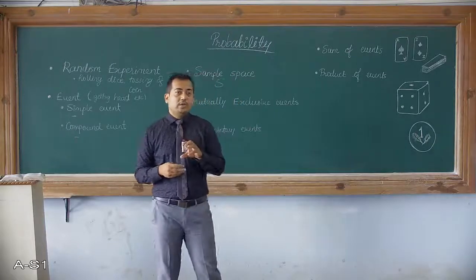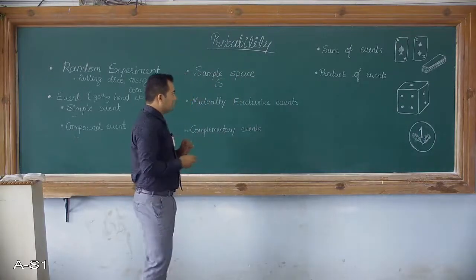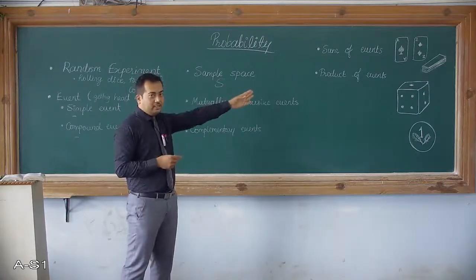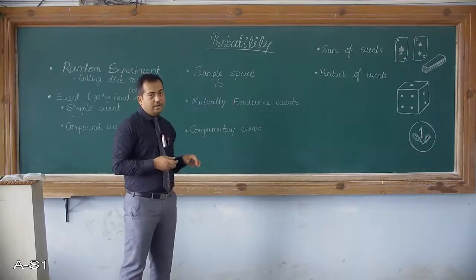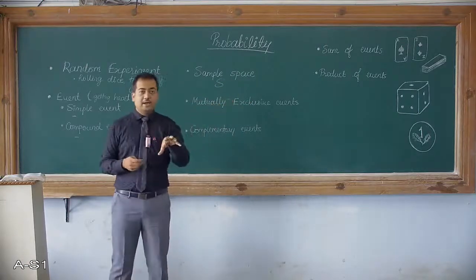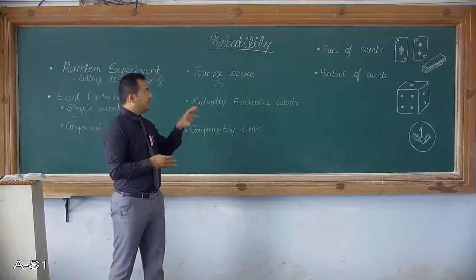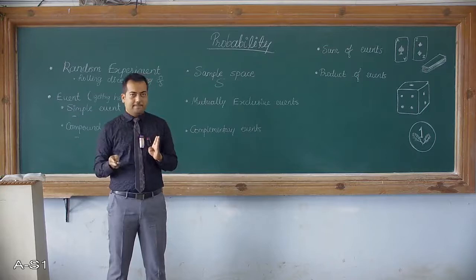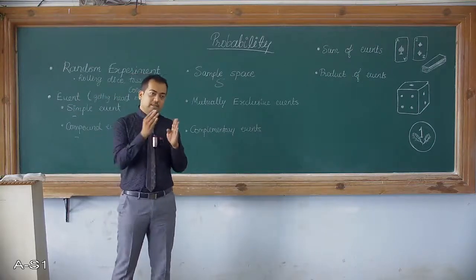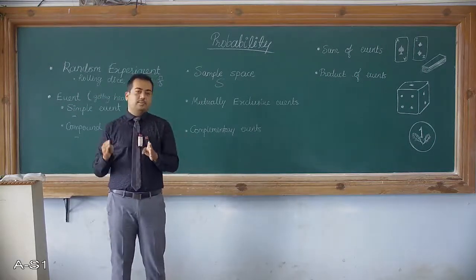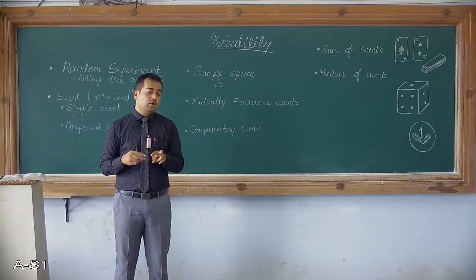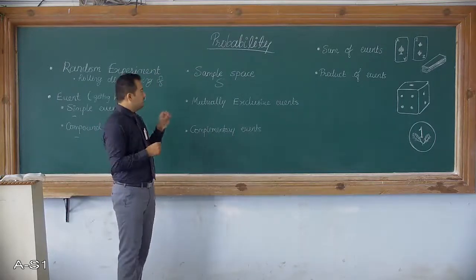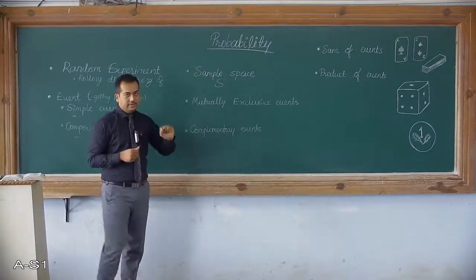Now in the case if we consider other examples, for playing cards, if you are drawing a card from the playing cards and you are looking for a red one, then if it is a red one, it cannot be black. Either it is red or it is black. So these two events are also called mutually exclusive events. These are the examples of mutually exclusive events.